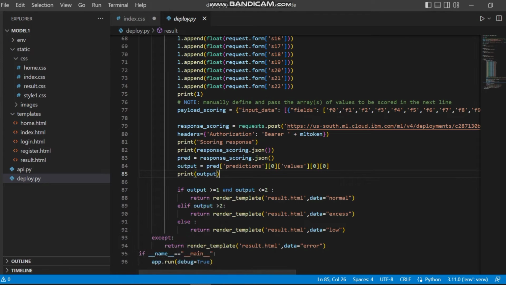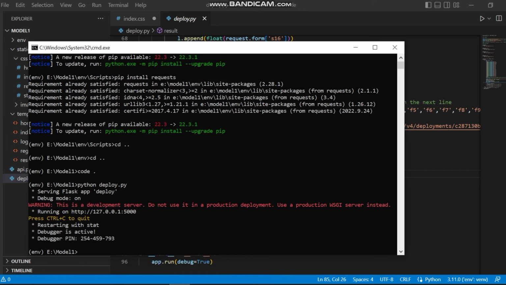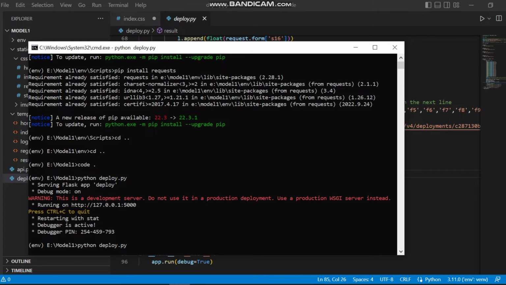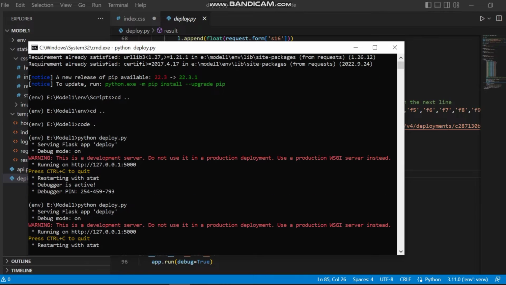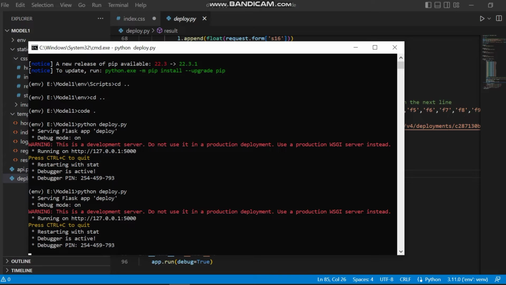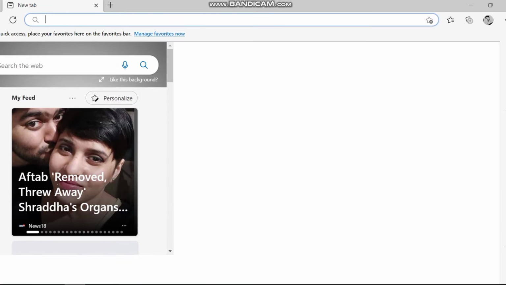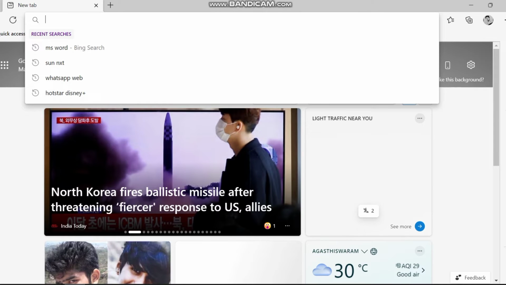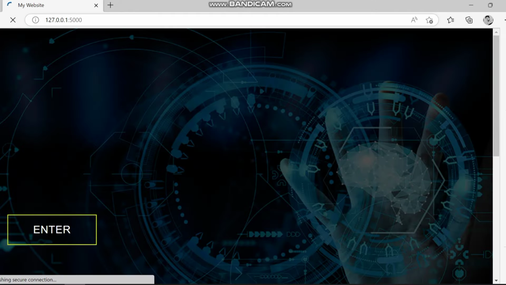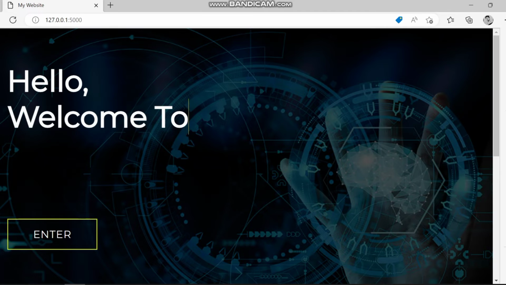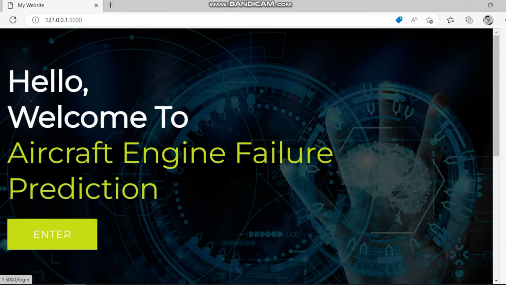You can use either the terminal in VS Code or, as I did, the command prompt. Python deploy.py, enter. Okay, the localhost address. Copy this localhost address and paste it in the browser. See, now my project is running.